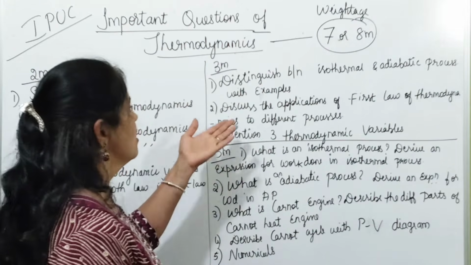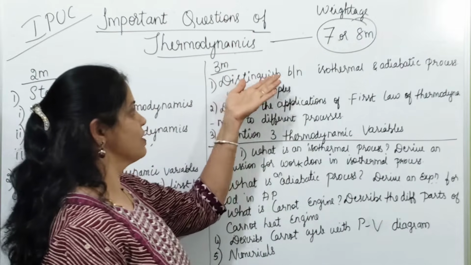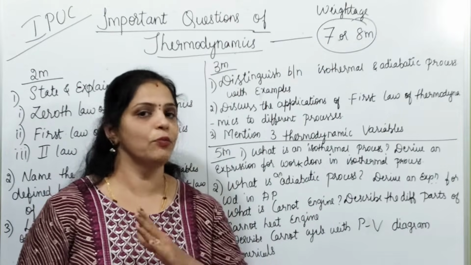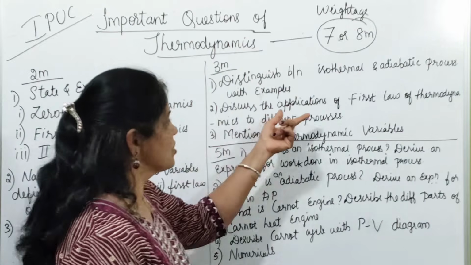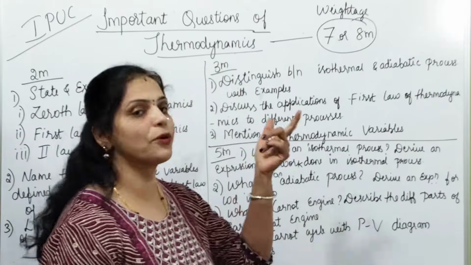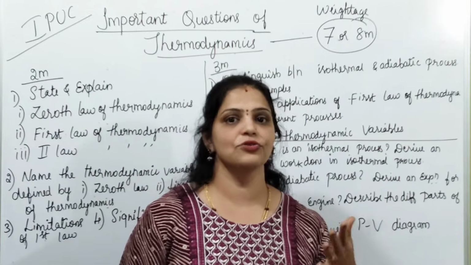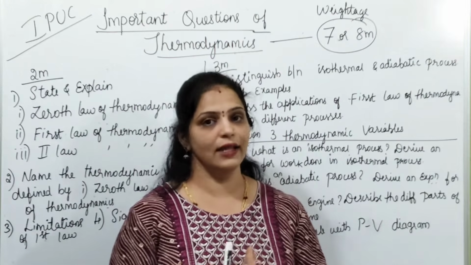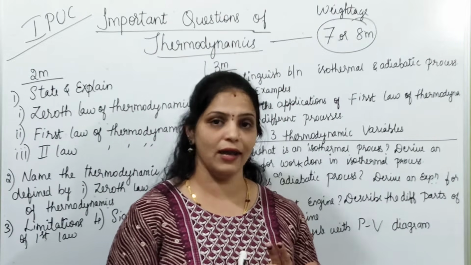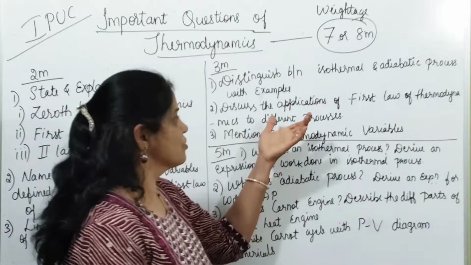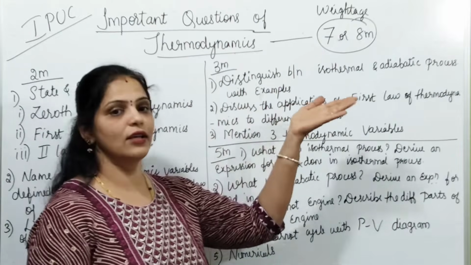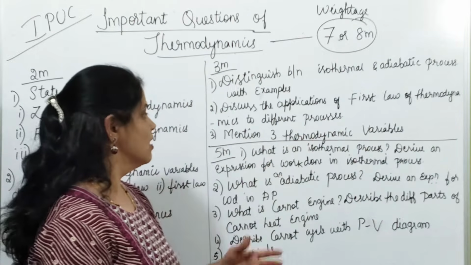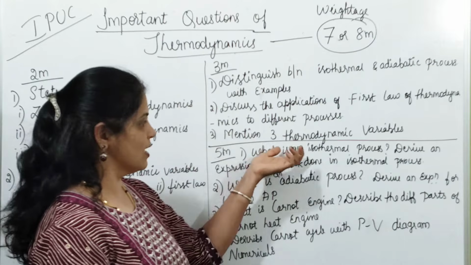And 3 marks questions. This is one of the very important questions. Distinguish between isothermal and adiabatic process with examples. You should write 3 points for 3 marks. Discuss the application of first law of thermodynamics for 2 different processes. If this asks for 3 marks, you should write any 3 processes. The processes are isothermal process, adiabatic process, isochoric process, isobaric process, as well as cyclic process. So you should explain the application of first law in any of the 3 processes. Mention 3 thermodynamic variables.